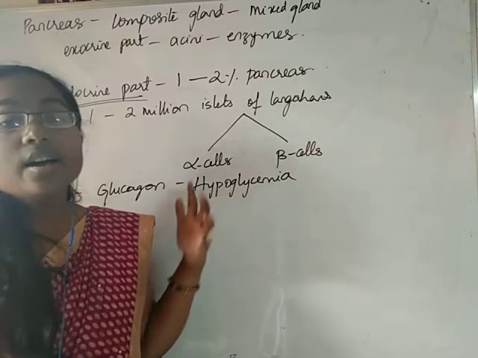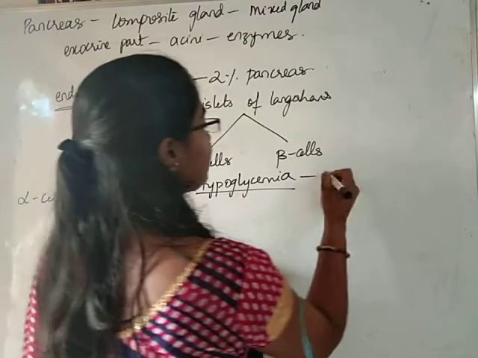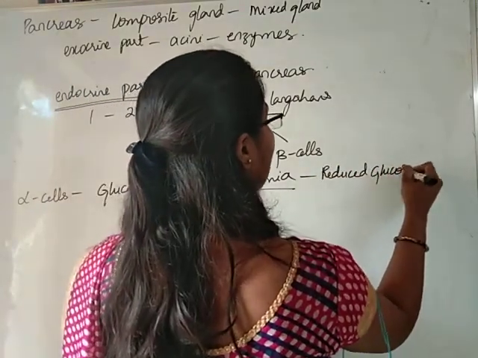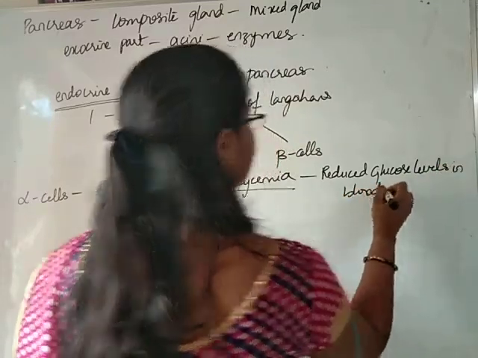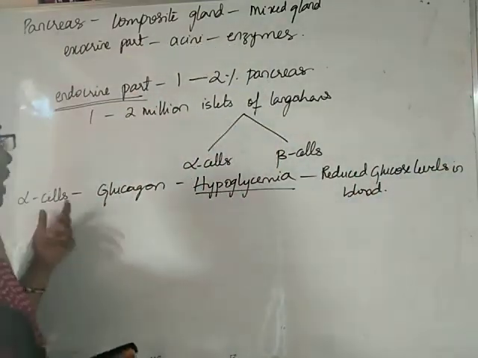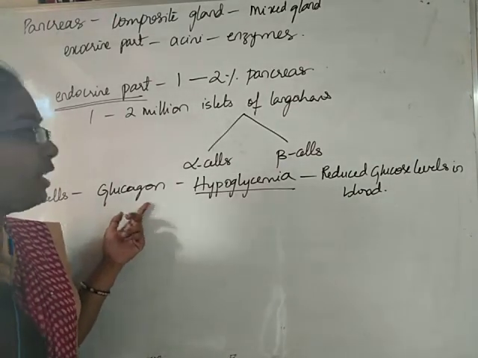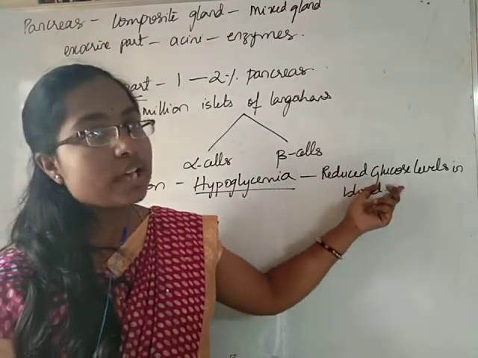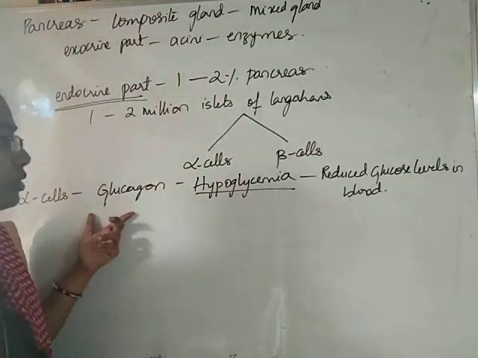Hypoglycemia in the sense reduced glucose levels in the blood. So, alpha cells produce glucagon during hypoglycemia, which means reduced glucose levels in the blood.